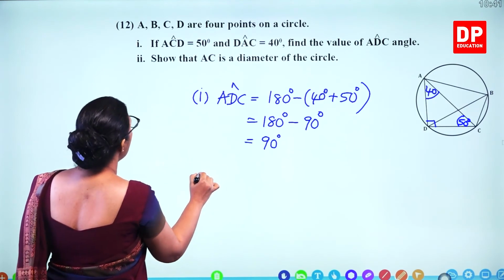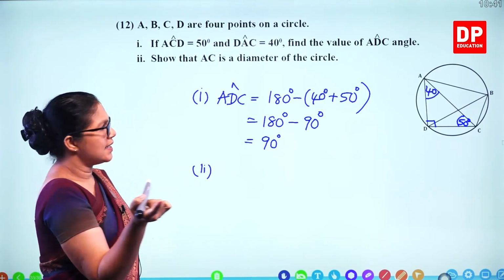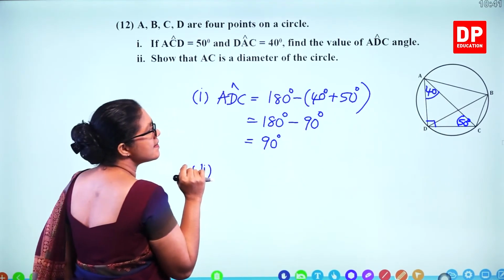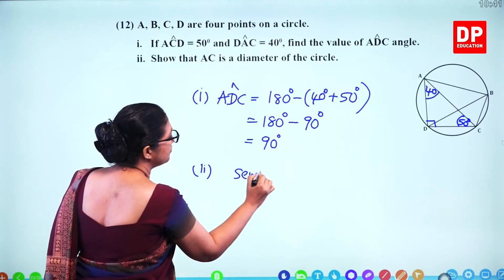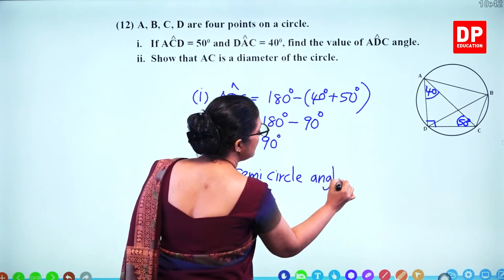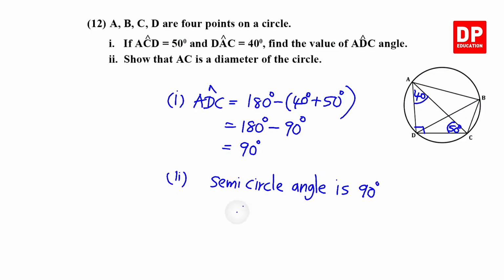Then the second part, show that AC is the diameter of the circle. So AC is definitely the diameter because this is 90 degrees. Semicircle angle is 90 degrees. So therefore AC is a diameter.